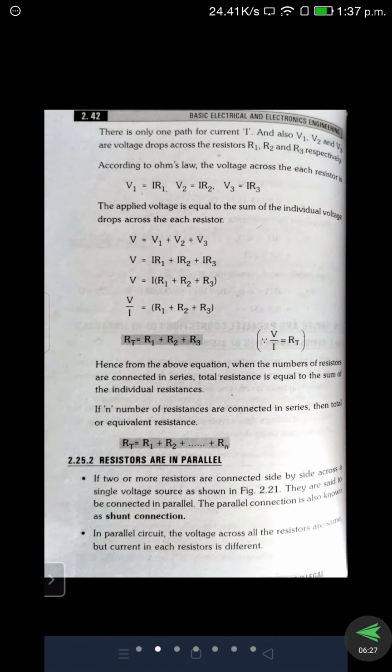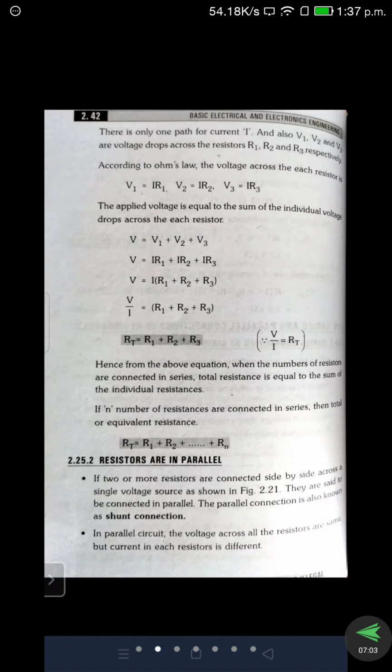So if you substitute the V value, instead of I into R, we can write, or simply we move I to the LHS. I is on the right hand side, so we are moving it to the left hand side. Then the equation becomes V by I is equal to R1 plus R2 plus R3. So we know that V by I is equal to R. According to Ohm's law, R is equal to V by I is the formula.